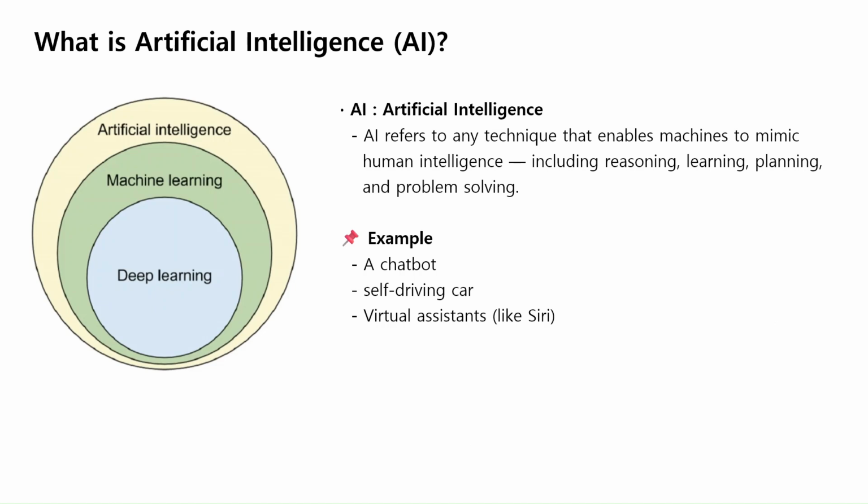Examples of AI in real life. A chatbot that answers your questions. A self-driving car that navigates the road. Virtual assistants like Siri or Alexa. These are all examples of machines mimicking intelligent behavior, which is exactly what AI is all about.